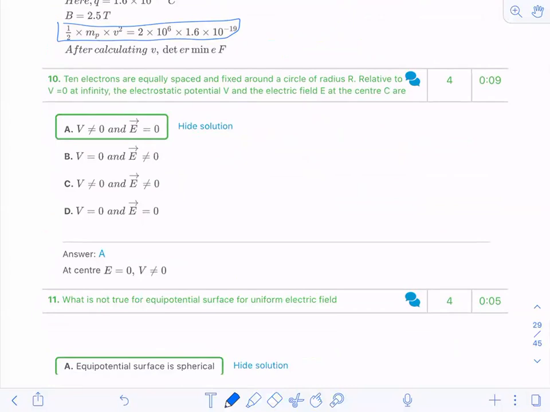Is there anyone who is having any kind of doubt in this question? Yes or no? Shall I move ahead?